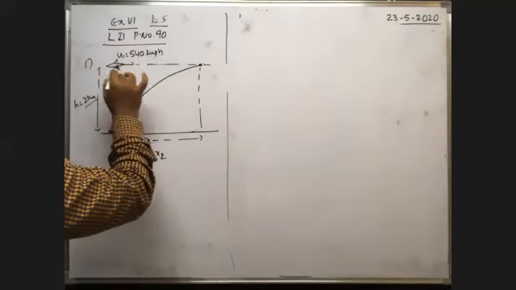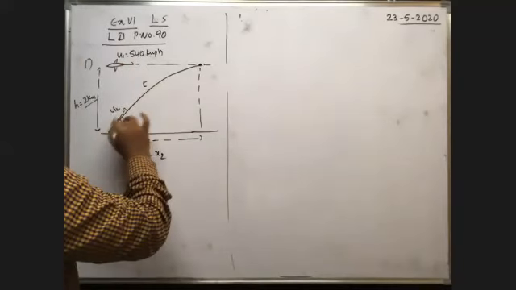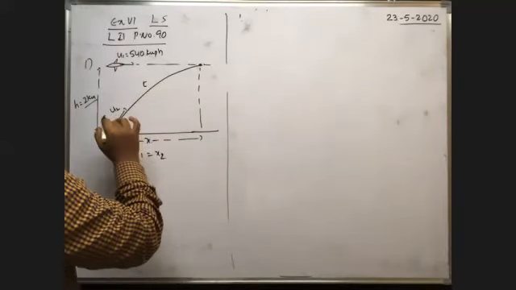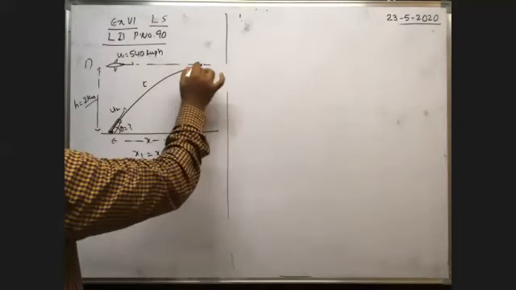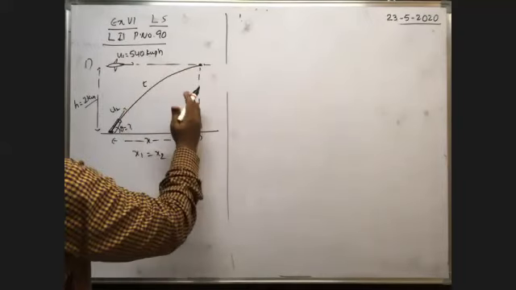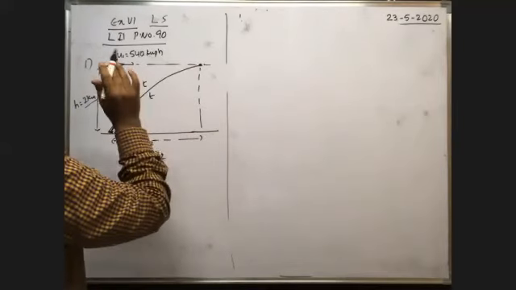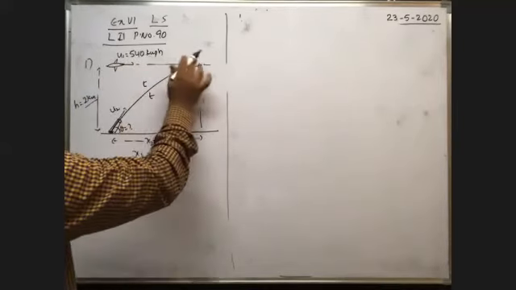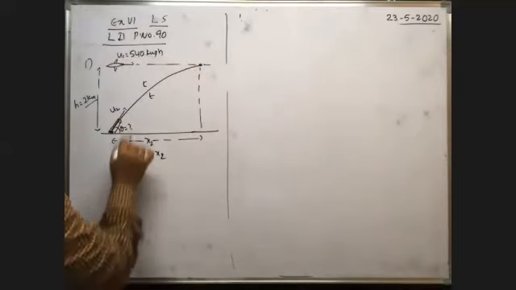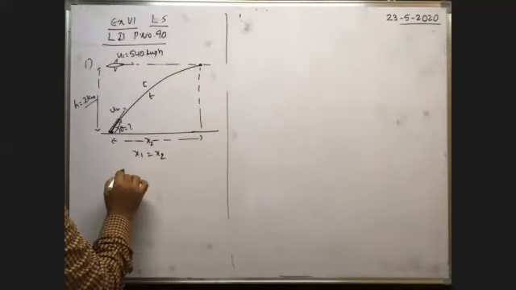Suppose after t seconds from when the shell is fired from the barrel, it reaches the point here. In the same time t, the distance traveled by the fighter plane, as it is moving with constant velocity, is u1 into t.